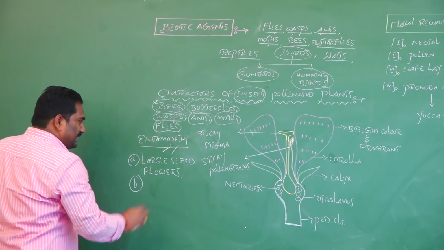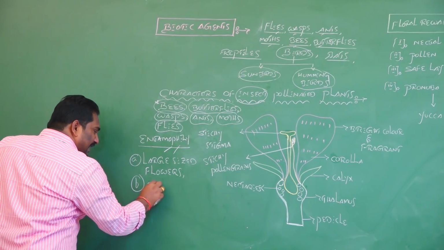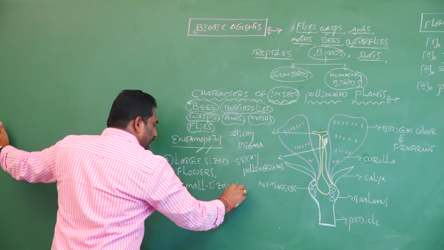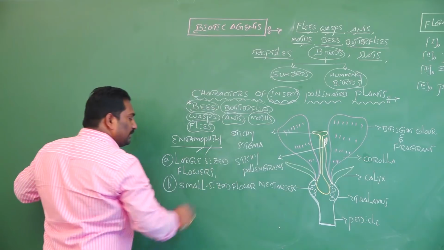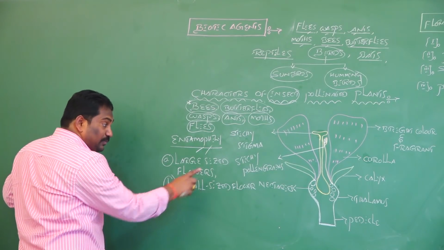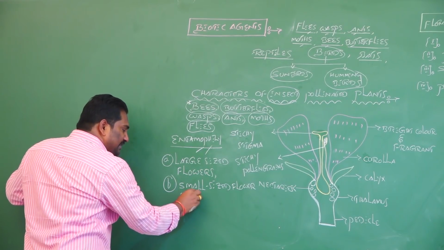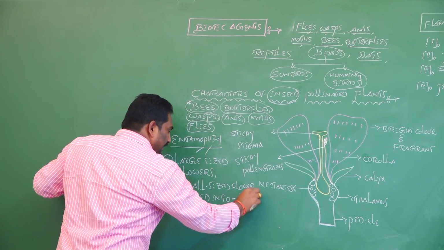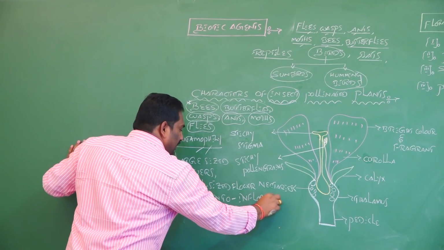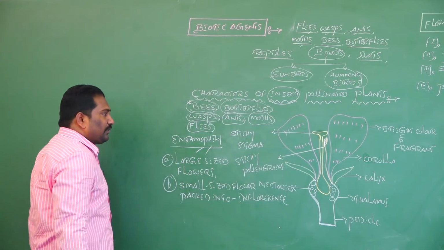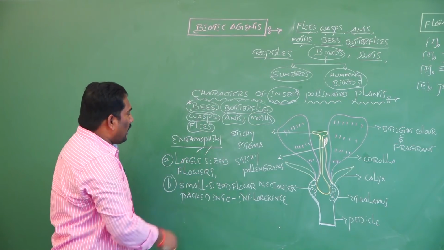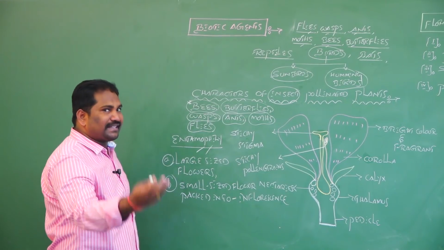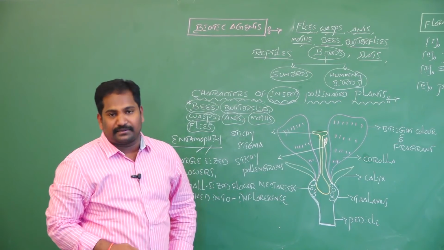And if the plants have small sized flowers in angiosperms, all these small sized flowers are packed into inflorescence. The insect pollinated plants have large flowers to attract insects.